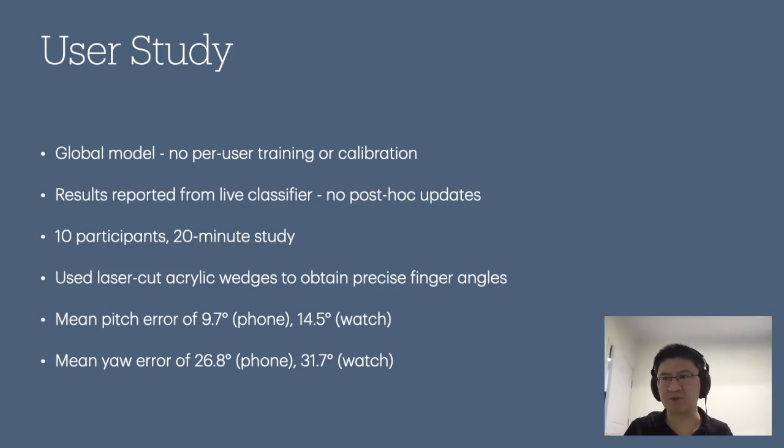And in the end, our results showed that our mean pitch error was in the range of 10 to 15 degrees, more for the watch. It's a smaller screen with less data. With the yaw error averaging around 30 degrees error. But it's worth pointing out that the yaw error was primarily concentrated with pitch angles between about 45 to 60 degrees, because at those angles, the contact patch is nearly circular, no matter what the yaw is.